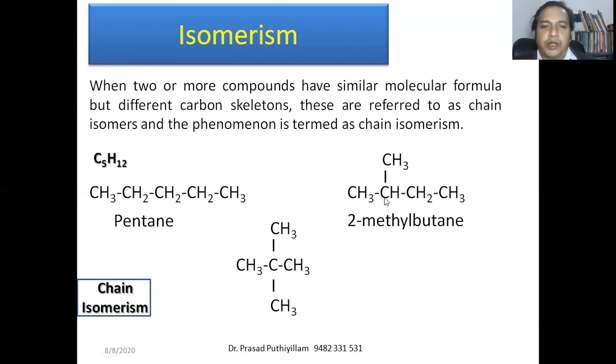It can also be written with a quaternary carbon atom, CH3, C, CH3 twice, CH3, that is 2,2-dimethyl propane. So the same molecular formula but different carbon skeletons: one is a straight chain, the second has one branch, the third has two branches. Pentane, 2-methyl butane, and 2,2-dimethyl propane are all C5H12. Therefore this is an example of chain isomerism, a difference in carbon skeleton or chain formation.